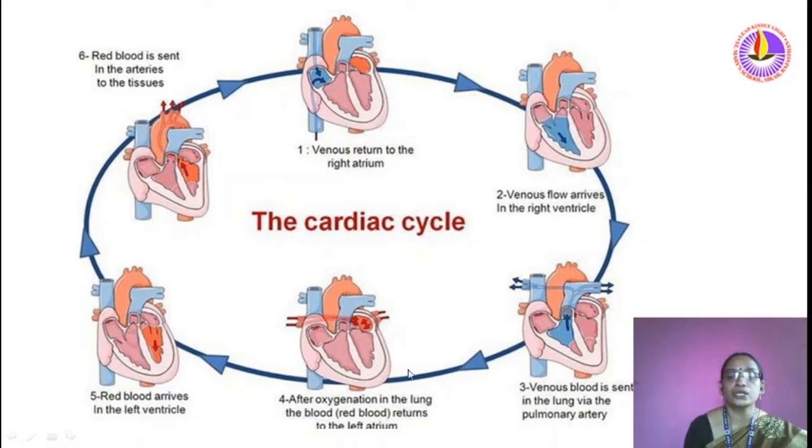This complete event is called the cardiac cycle. In this cardiac cycle, there are atrial systole, ventricular systole and diastole, otherwise a kind of joint relaxation. All together, it takes 0.8 seconds.